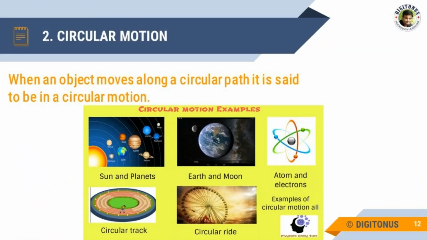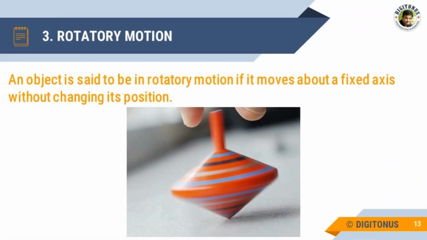Now come to circular motion. When an object moves along a circular path, it is said to be in circular motion. For example, the motion of the moon around the earth is an example of circular motion. Now let us discuss the rotatory motion. An object is said to be in rotatory motion if it moves about a fixed axis without changing its position. For example, a spinning top. A spinning top possesses rotatory motion.